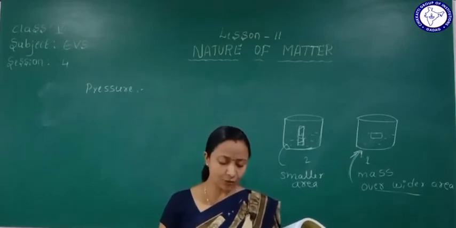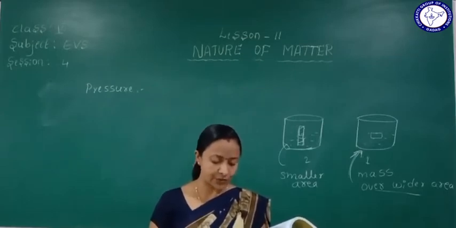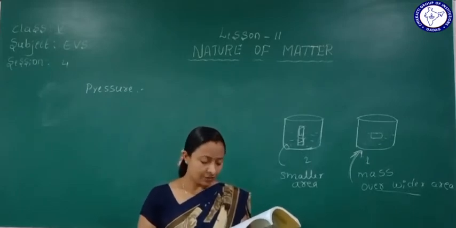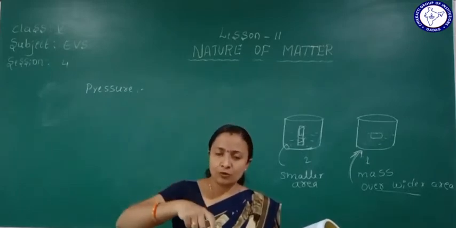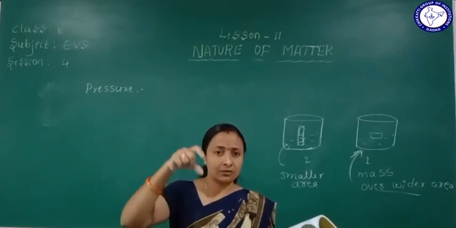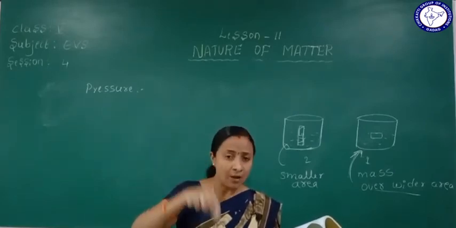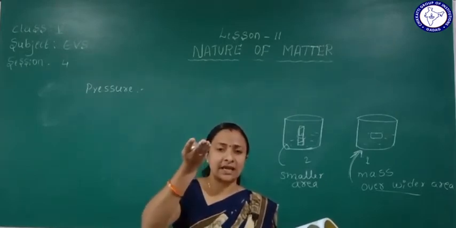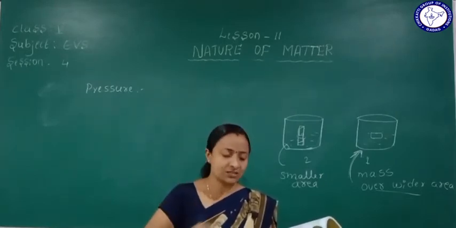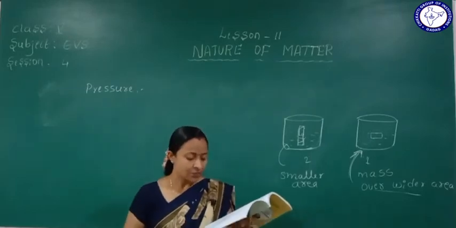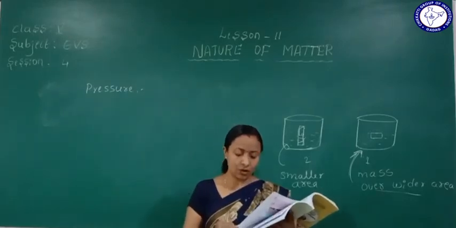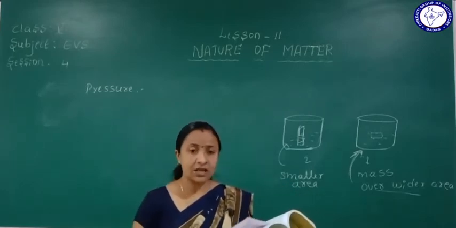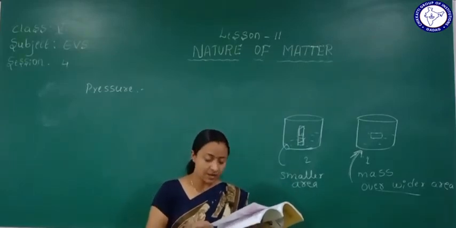If the upward force exerted on the object is more than the downward force, then the object floats. So this upward force we call buoyancy. The upward force exerted is called buoyancy.